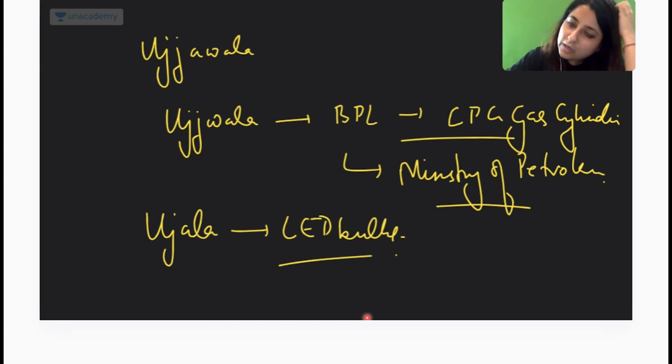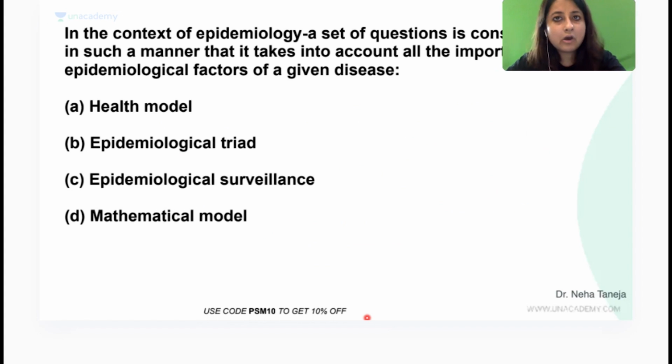Now I'm going to give you your PYQ. अगर तुमने PYQ revise किया है, you will be able to answer. It came long back, but important. In the context of epidemiology, a set of questions is constructed in such a manner that it takes into account all the important epidemiological factors of a given disease. All right.